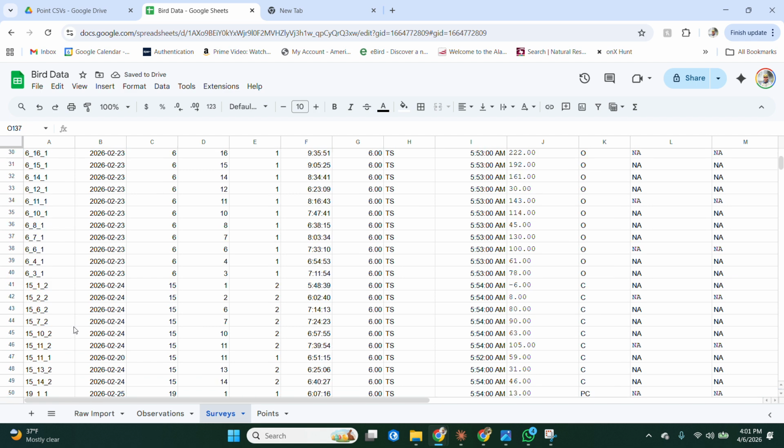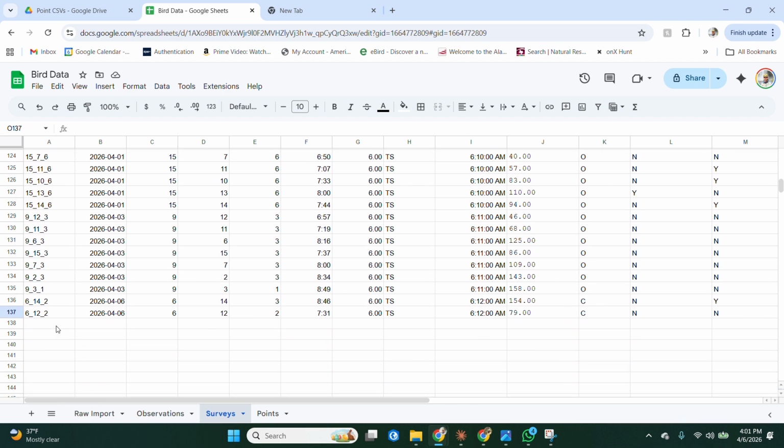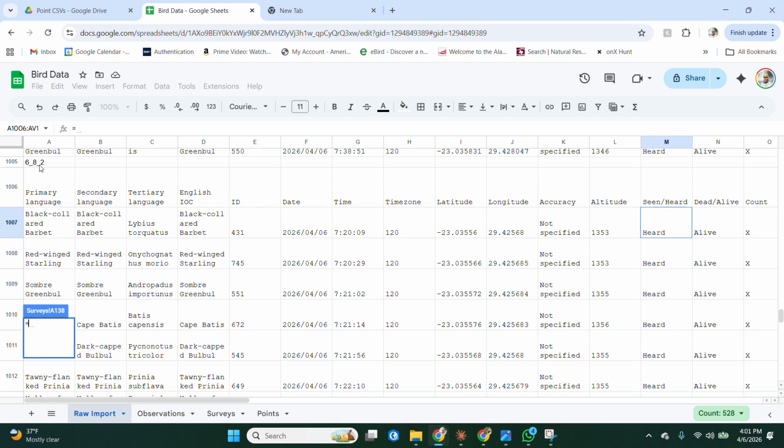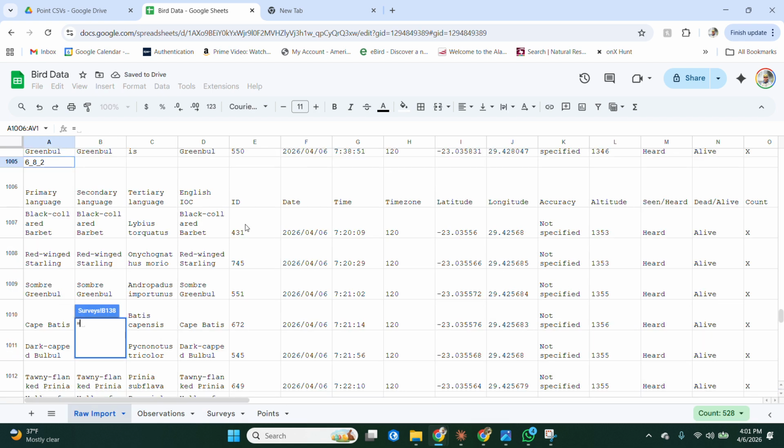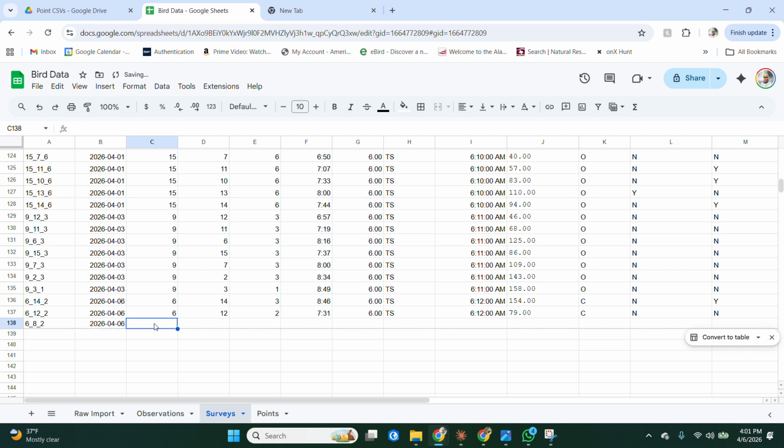Surveys. Go to the bottom, and this is your final one you have to do. And here I just import everything I've already typed in. There's the survey ID, the date. I do this manually. 682. This is the start time column, and I'm consulting my notes. 682. I started at 7:19. This is a consistent column. 6 minutes per survey. Your surveyor initials.